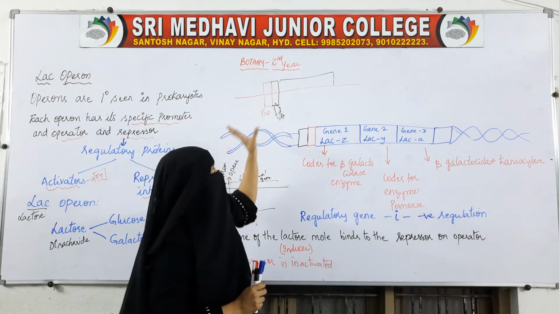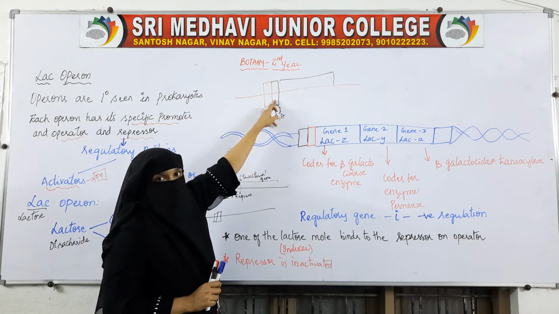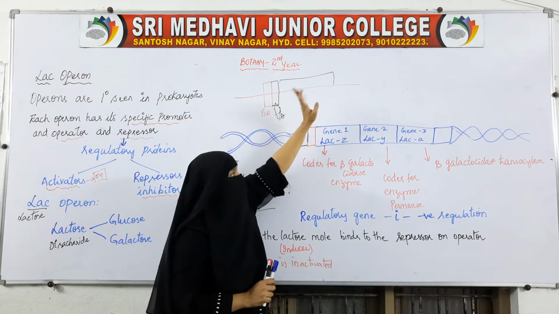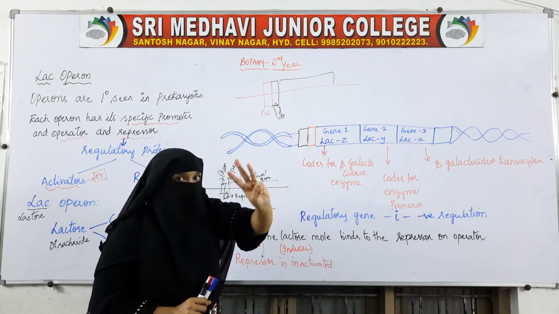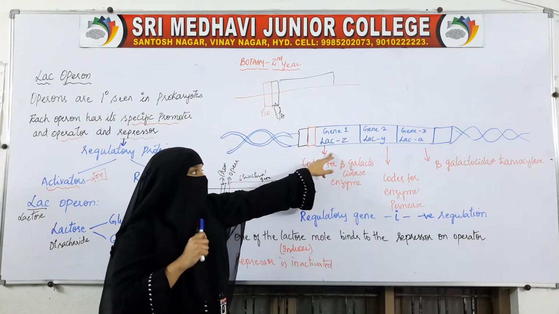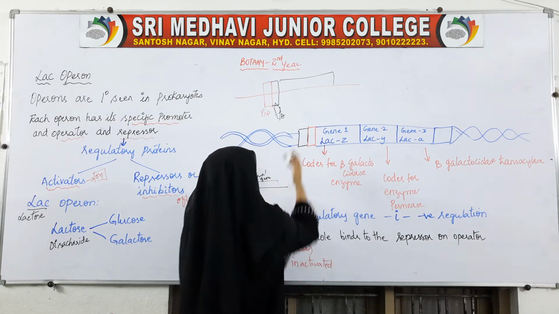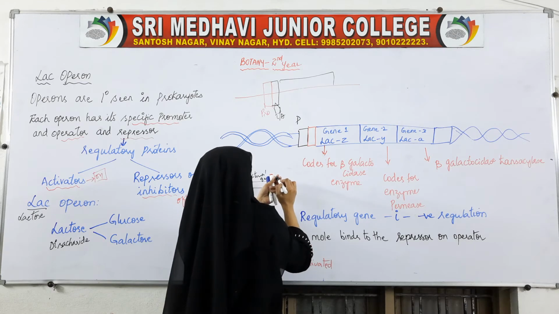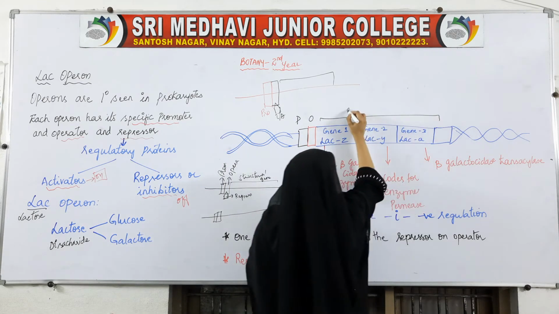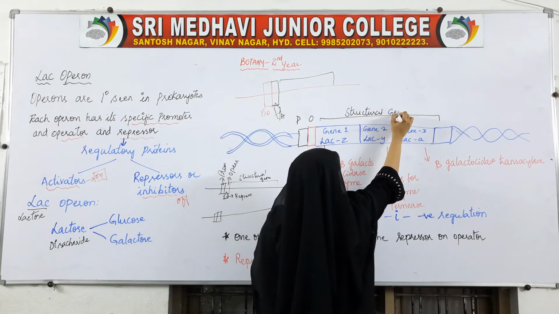Now in this lac operon, we have the promoter, operator, repressor, and the structural genes. Three structural genes are there in this lac operon. This is the promoter, this is the operator, and this is the structural gene.